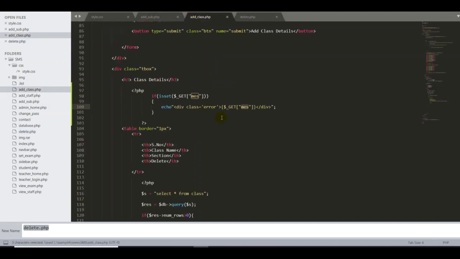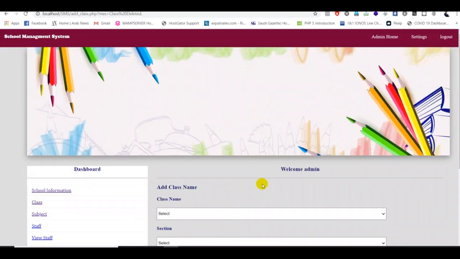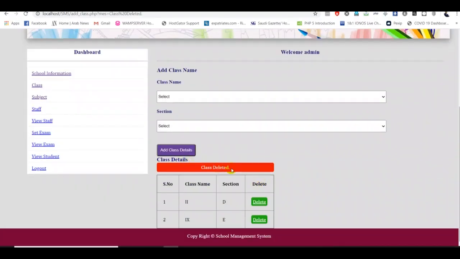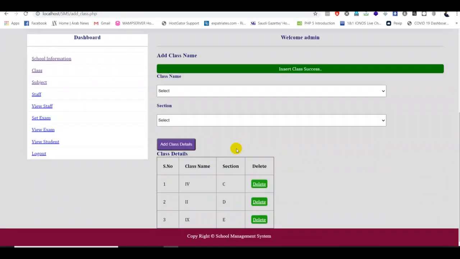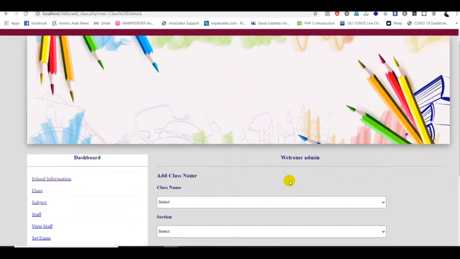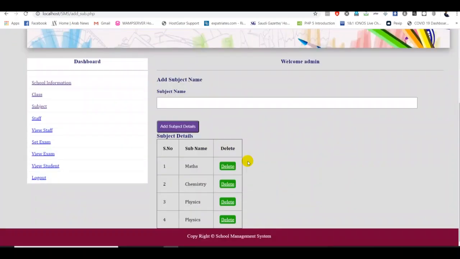Control S, so I want to check now whether it is working or not. If I click here, guys, see, right, good. Guys, I got the message class deleted. Fantastic. So if I want to add some more classes here, BC, and add it. If you want to add a class, click here. That's great. Good job, guys. So the delete is working fine for the class section. In the next video, I'll show you how to delete the subject from here, guys. The same thing works here too. There's no problem, it's very simple.